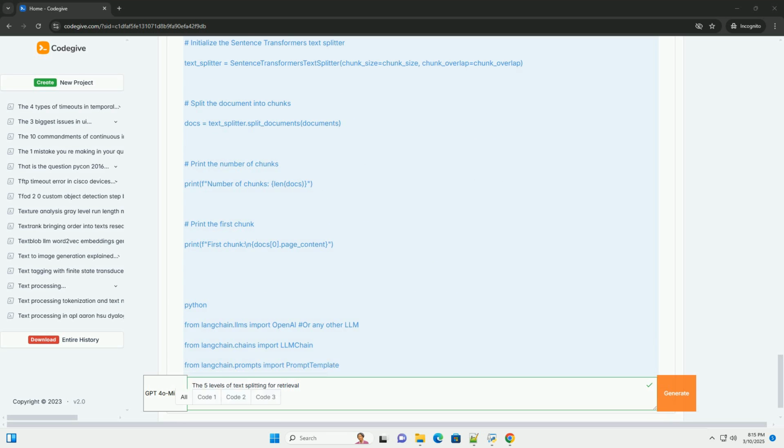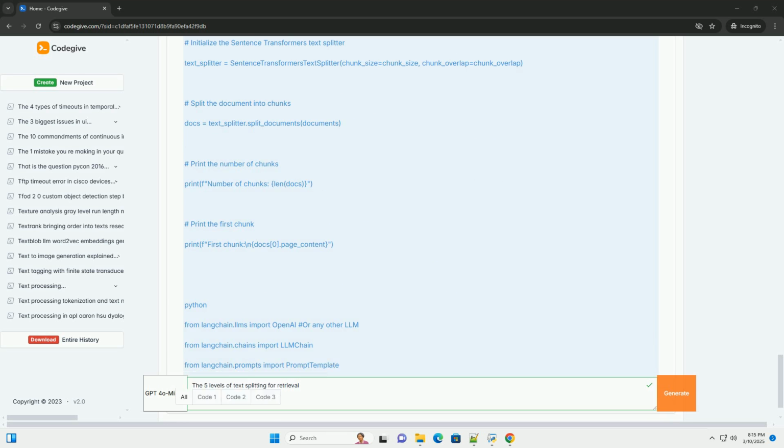Document structure awareness: develop custom splitters that are aware of the specific structure of your documents, for example splitting based on sections, subsections, tables, figures. Query dependent splitting: dynamically split the document based on the user's query. This requires a more complex system but can significantly improve retrieval accuracy.